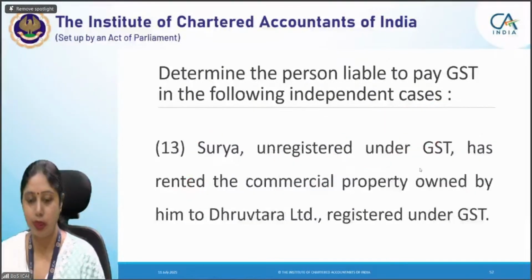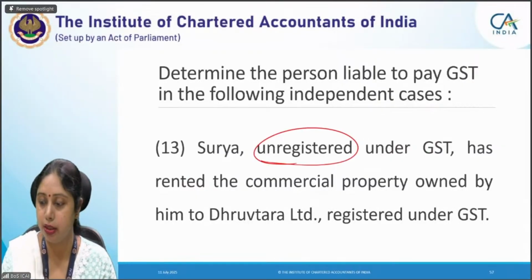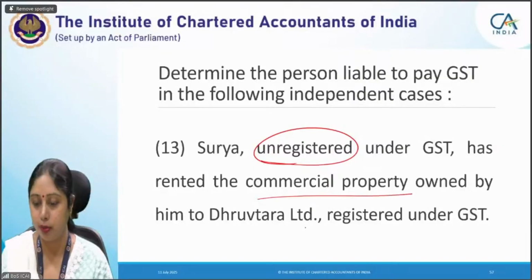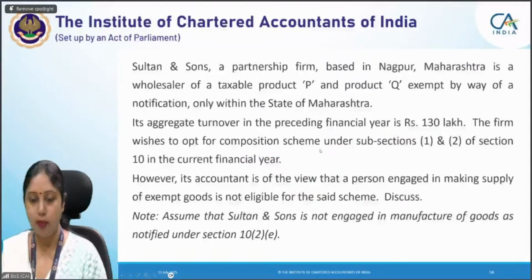Okay, let's come to the next question. So now this question is, I think, an easy one. Surya is unregistered under GST, so it has rented out the commercial property to a registered person. RCM will apply here. Just now we had done this point only. So I will quickly move to the next question.